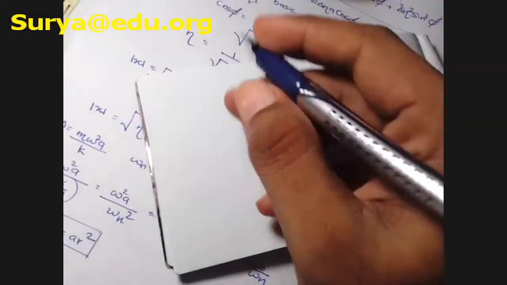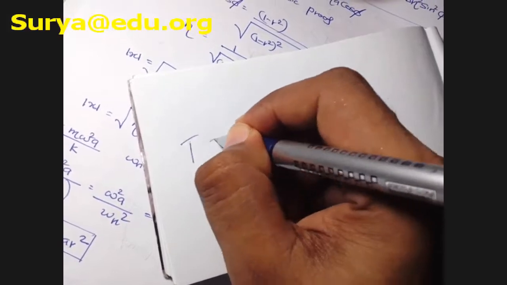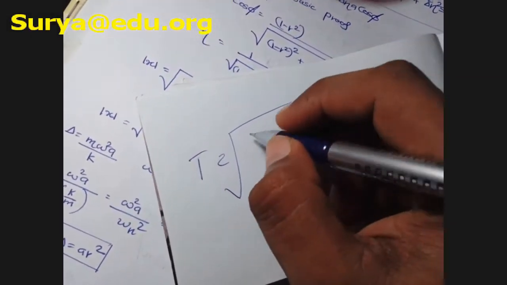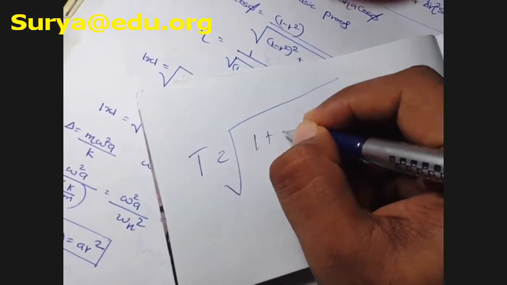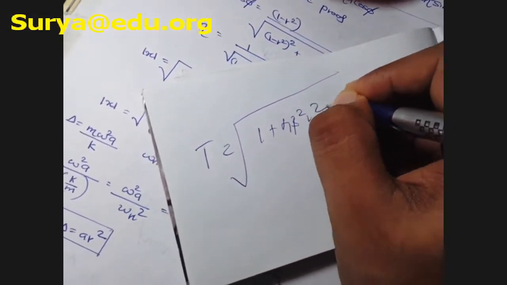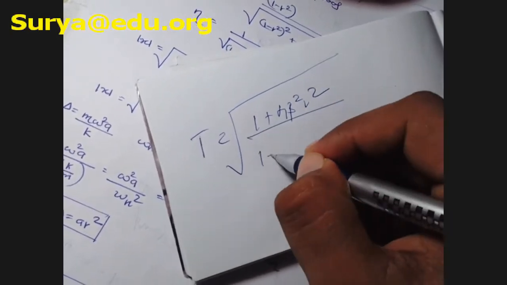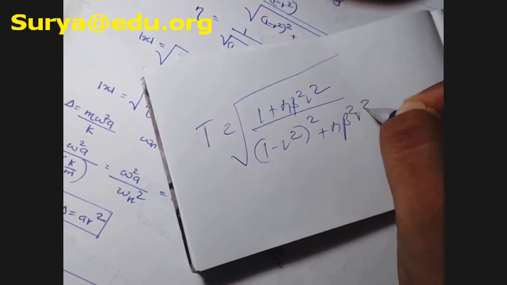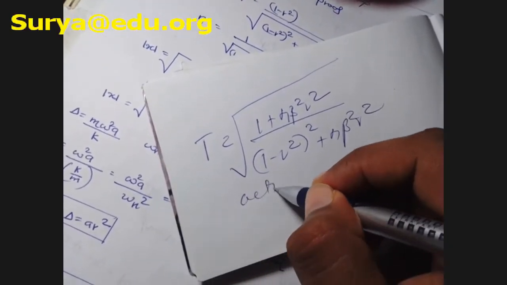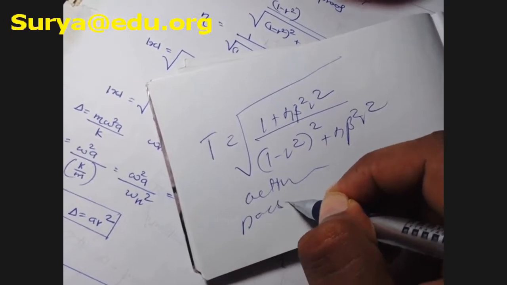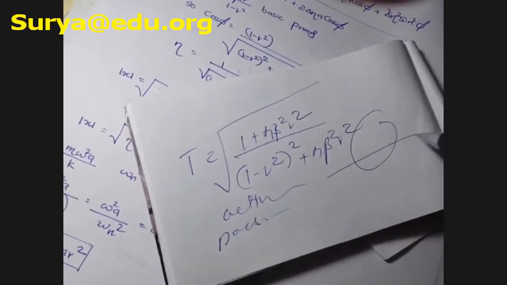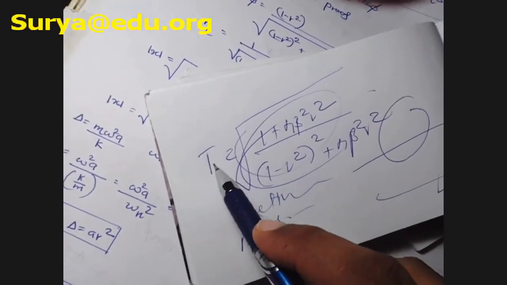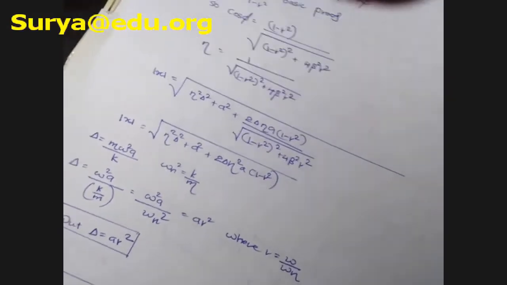Your target is to prove that T equals under root of (1 plus 4 beta squared r squared) divided by ((1 minus r squared) squared plus 4 beta squared r squared). So in active or passive vibration, you have to consider a certain object, put the standard equation, and obtain this relation for the transmissibility ratio. That's it.